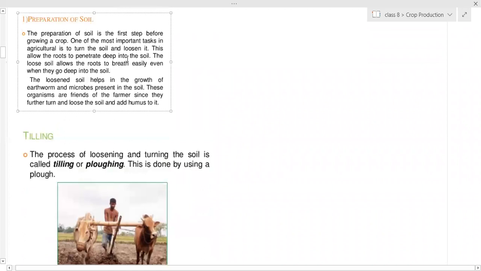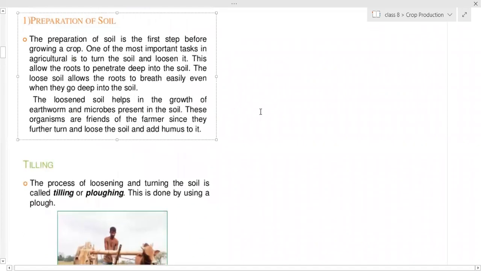Here it is preparation of the soil. The preparation of soil is the first step before growing a crop. One of the most important tasks in agriculture is to turn the soil and loosen it. What is the importance of this? Due to loosening of the soil, the roots can penetrate deep into the soil. The loosened soil allows the roots to breathe easily even when they go deep.